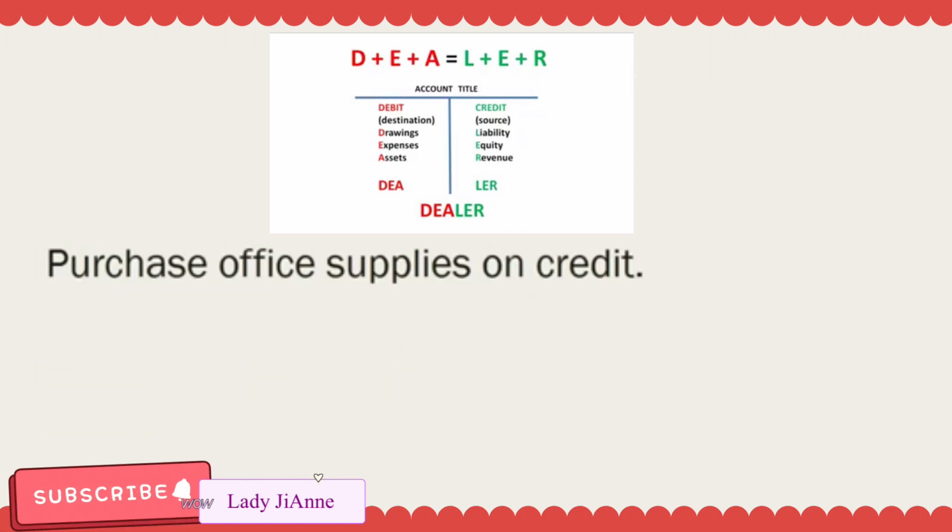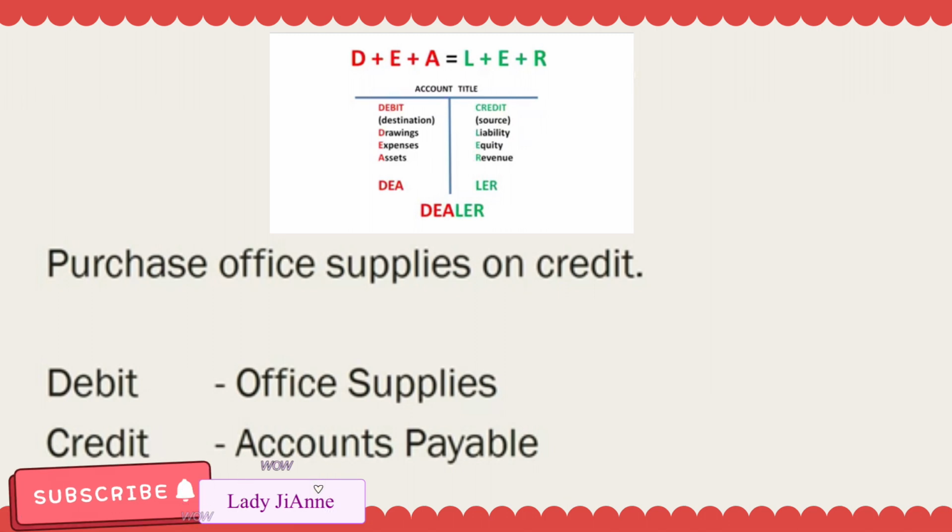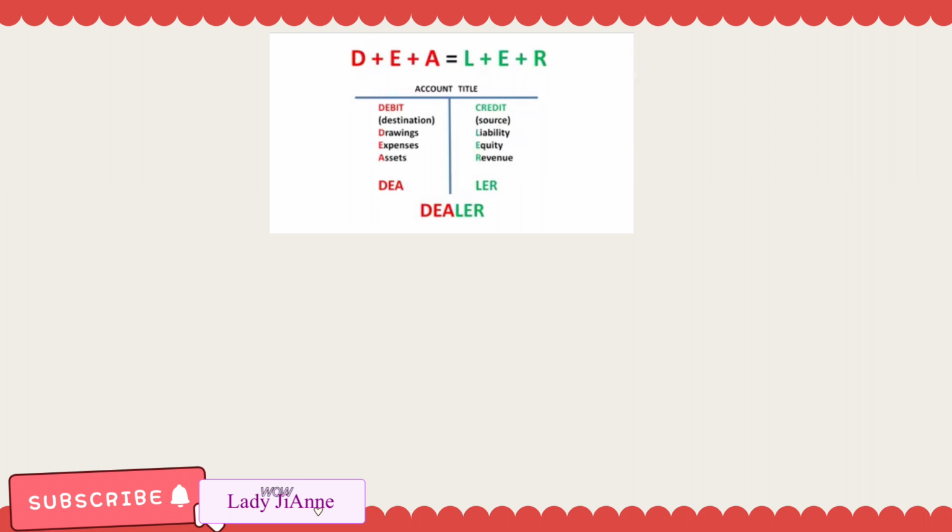Let's have another one. Purchase office supplies on credit. So, anong sabi? Bumili daw ng office supplies ang company, pero inutang nila. Ibig sabihin ng on credit here is inutang. So, anong nagkaroon ng company? Office supplies. Office supplies is considered asset. So, debit, office supplies. But then, inutang nila. So, that is liabilities. So, nagkaroon din ng utang ang company. So, which is, to be more specific, credit, accounts payable.